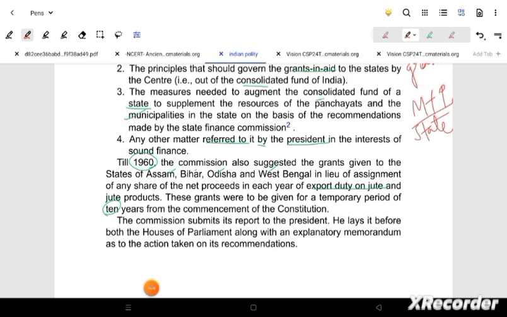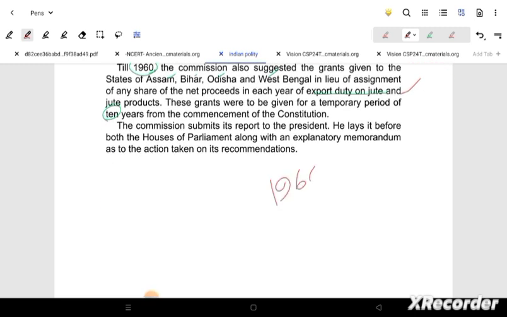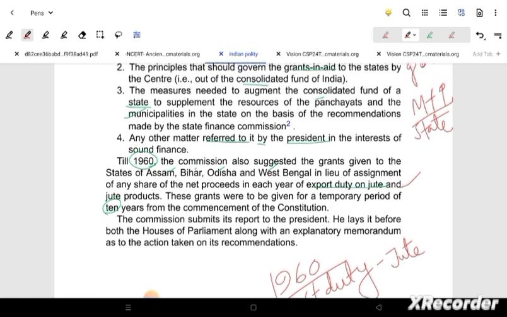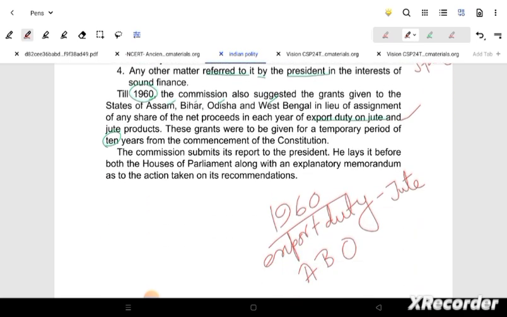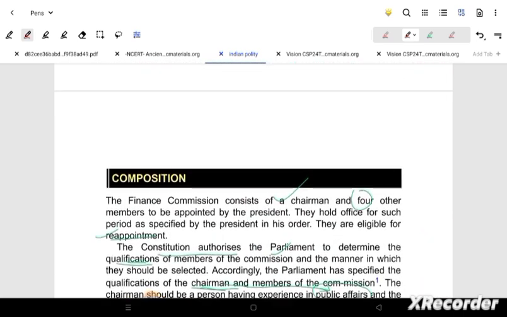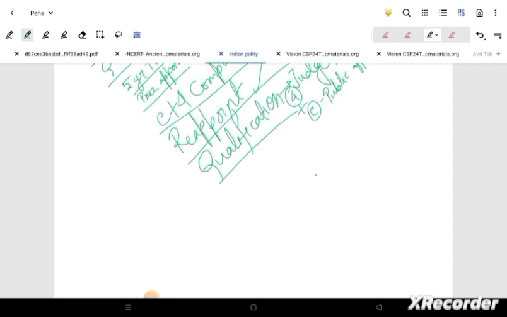Now what we will do here, yes, 1960, you can make a note if someone doesn't know about this. In 1960, an export duty concession was given because we had our independence and we had our partition. At that time Bangladesh was producing the maximum of the jute and we had most of the industries left, and Assam, Bihar, West Bengal were very much deprived of economy because of this jute, because at the time jute dependent agriculture was there. That's why a kind of subsidy was given.